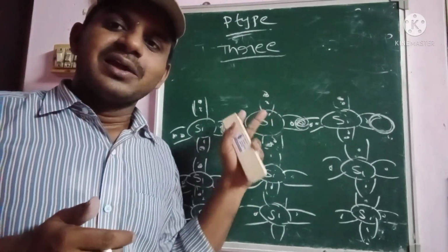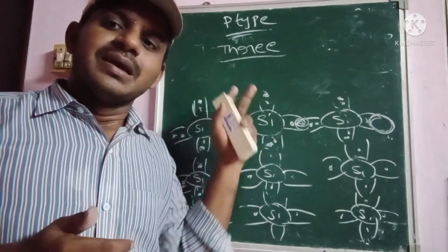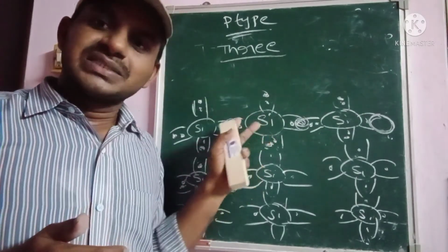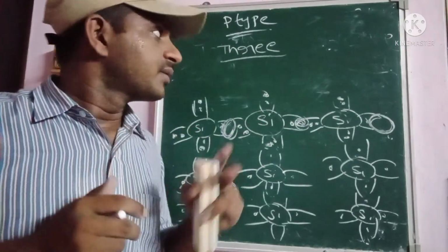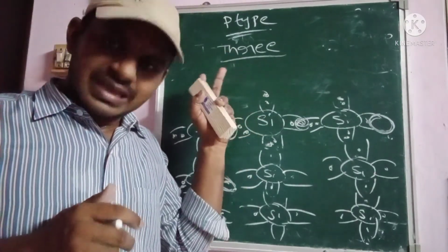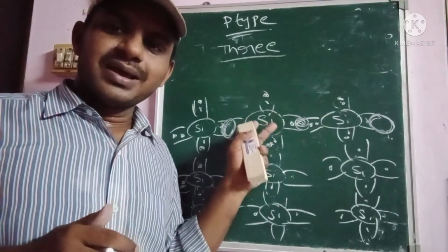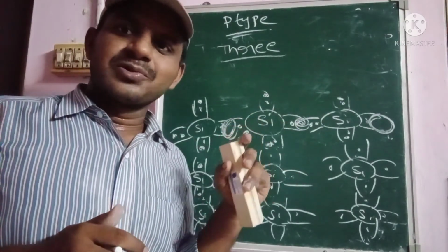So these are the total semiconductor material types, both intrinsic and extrinsic. Coming to the extrinsic, there are basically two types: one is p-type and the second one is n-type. All those things we are learning today. I think you understood what I am saying.